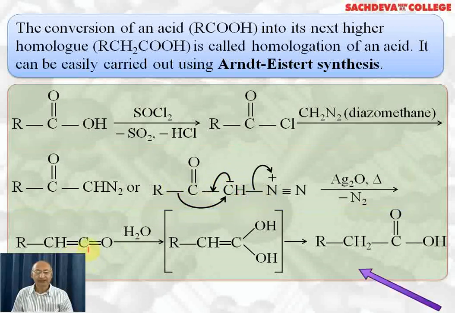Why do we call it ketene? Because it has got a keto group as well as a double bond, so we call it ketene. Now we are adding water, so it adds to this carbonyl carbon, and this O will change to OH and another OH will be added. Two OH at the same carbon are unstable, they will lose a water molecule or undergo tautomerism. Tautomerism means this H will shift to this RCH, and here a double bond will be formed, we'll get RCH2COOH. That is, we have got a carboxylic acid which is the next homolog of the given carboxylic acid.